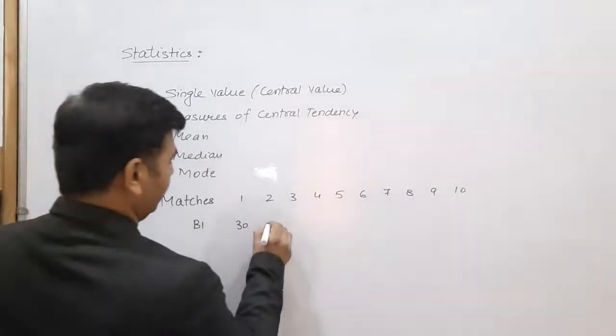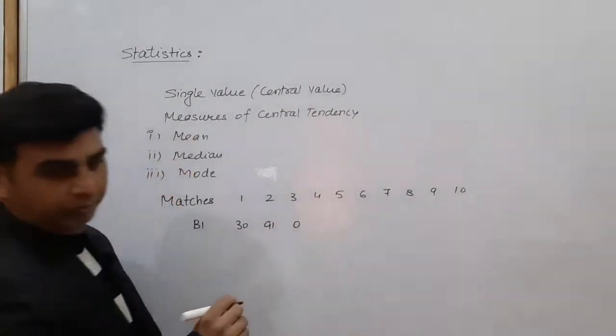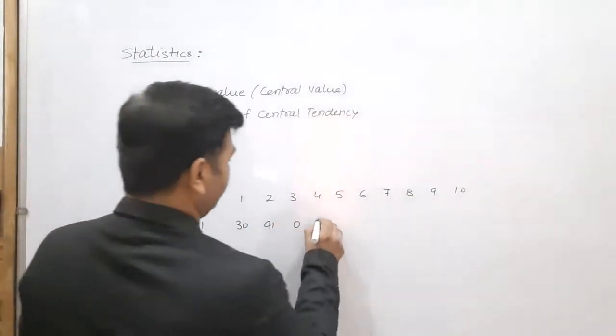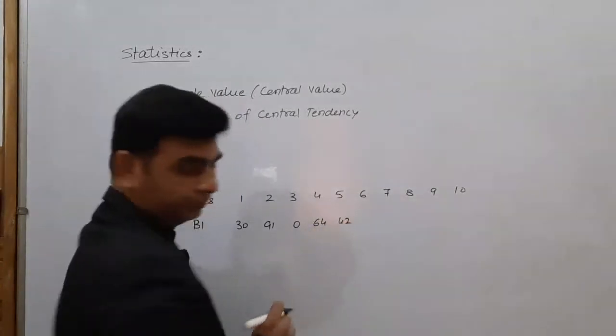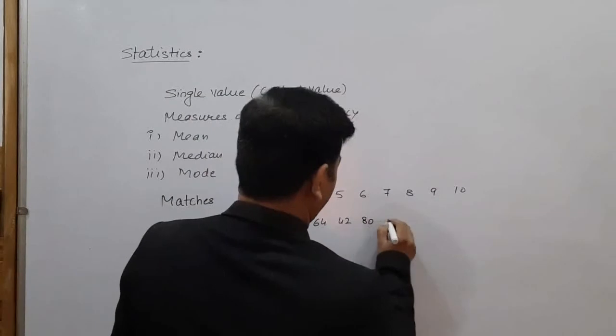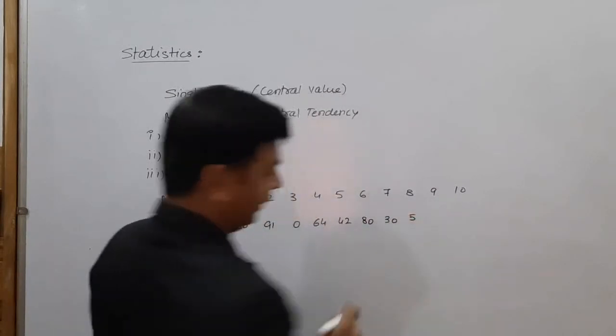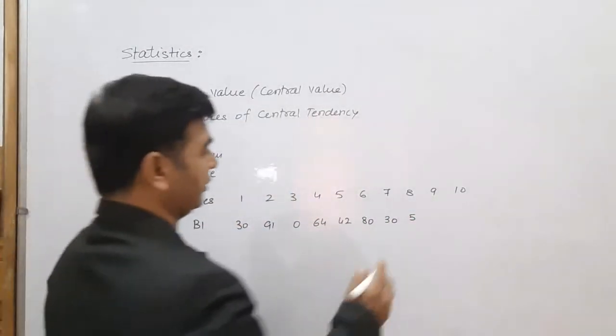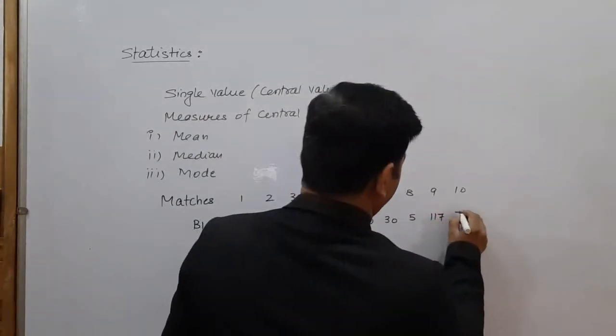Then he scored 91, then 0, then 64, 42. After that, 80, 35, 80, 35, and in the last two matches 117 and 71.